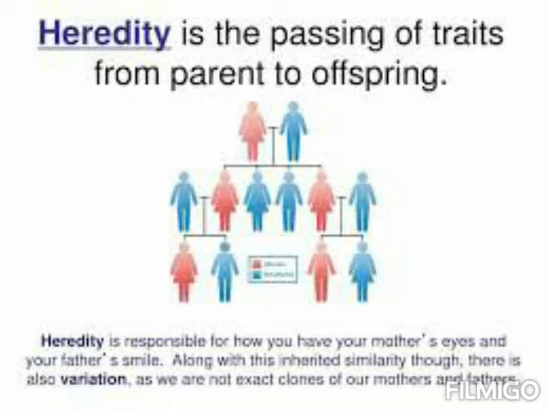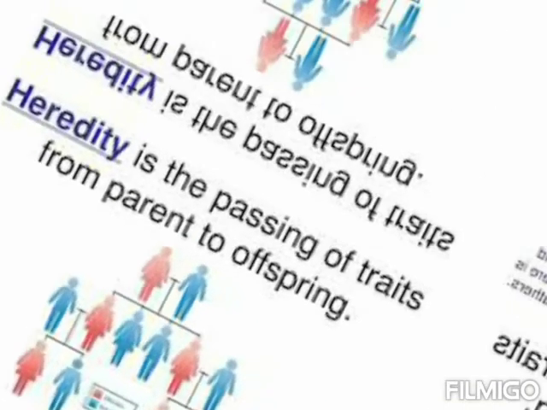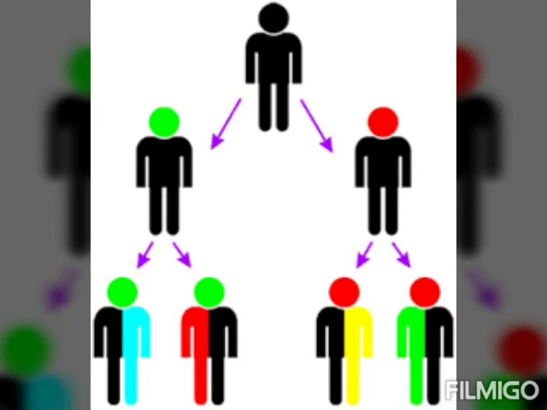Along with this inherited similarity, there is also variation, as we are not exact clones, we are not a Xerox copy. In this diagram we can see a man, and in the next generation there occurs some variation, some changes. Then the next generation will pass on their characters to the next generation.